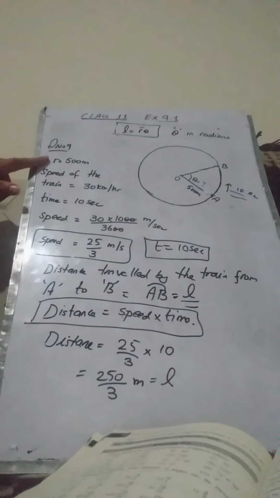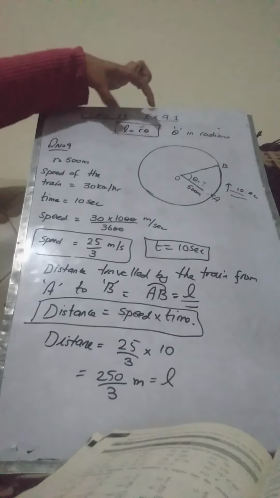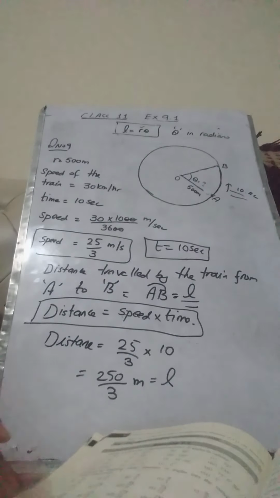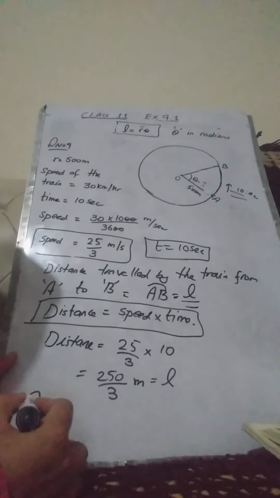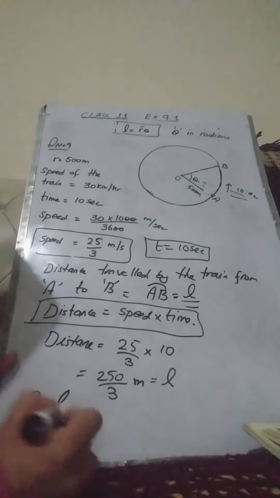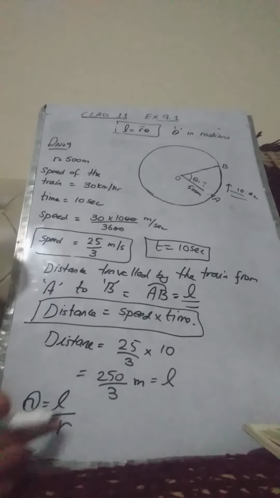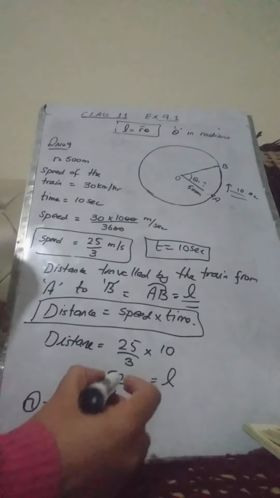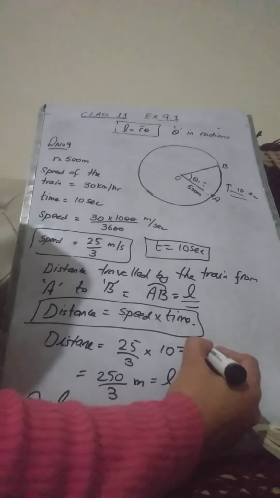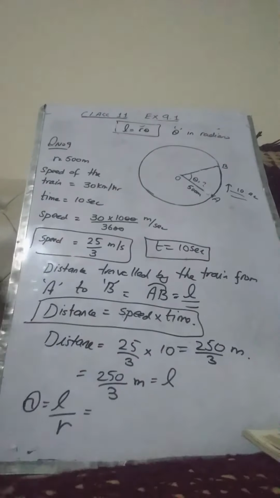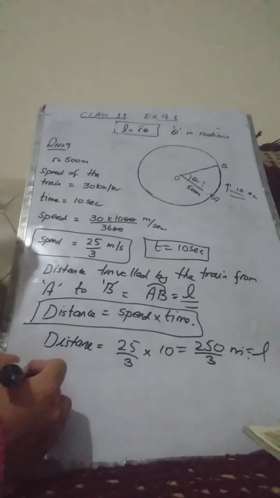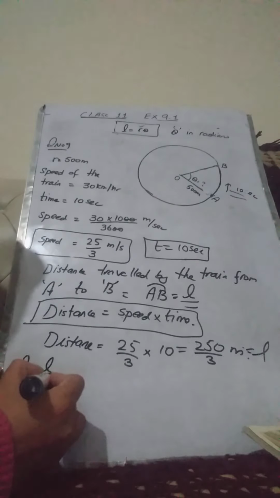Okay, we already knew R, and they had asked for theta. Now using this relation we can easily find the value of theta. We know that theta is equal to L by R. Okay, theta is equal to L over R. L is equal to 250 by, let me write it here so I can have space over here. This is equal to L, and now theta is equal to L by R.